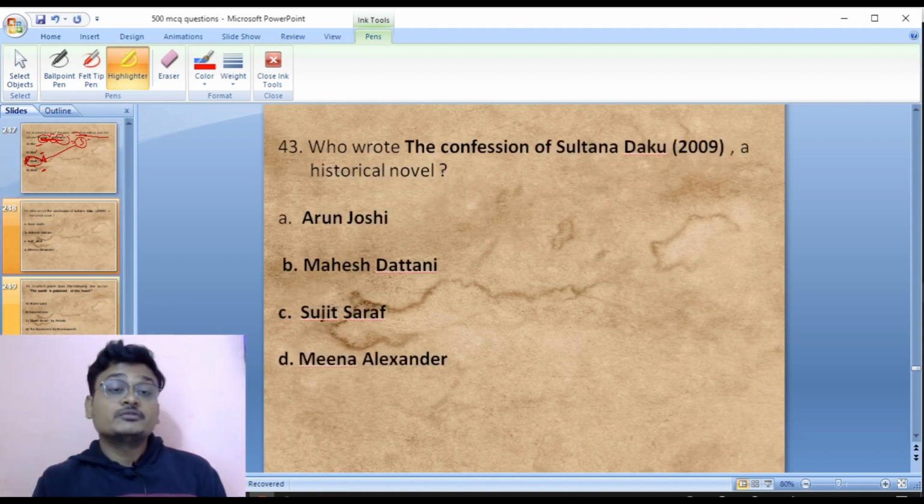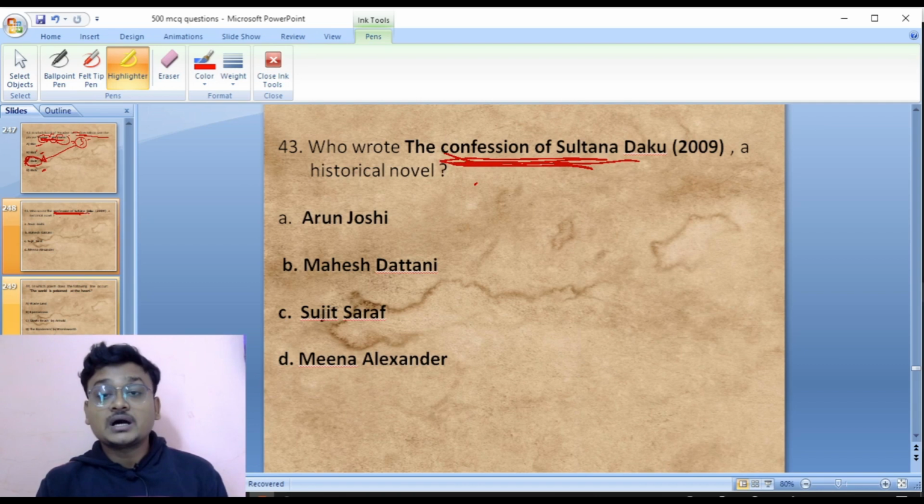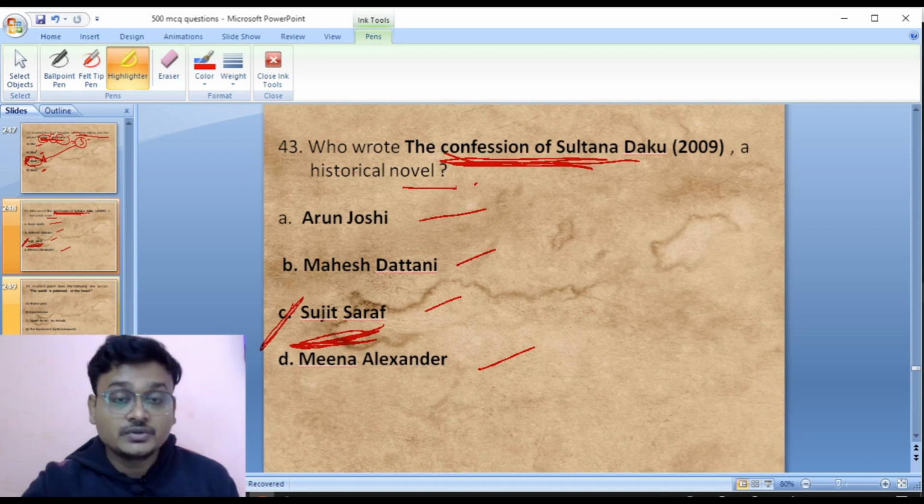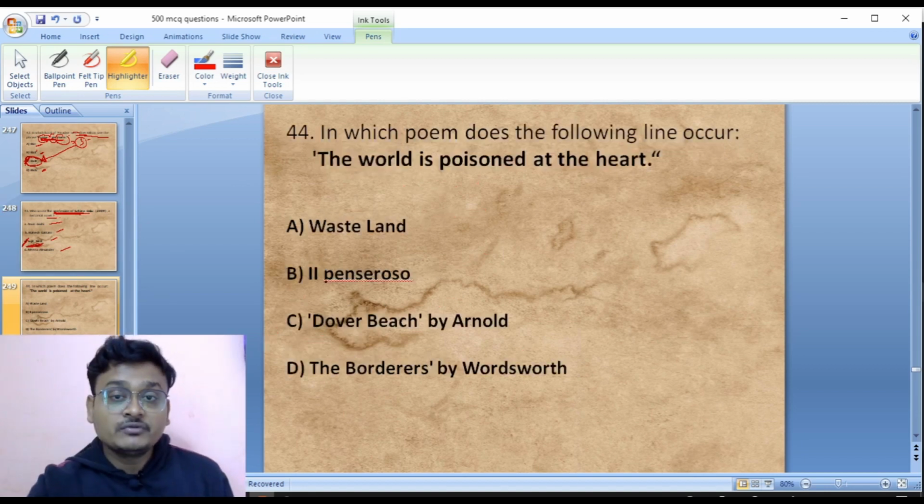Move to question number 43. Who wrote The Confession of Sultana Daku? The Confession of Sultana Daku, a historical novel, was written by whom? Arun Joshi, Mahesh Dattani, Sujit Saraf, Meena Alexander. So this was written by none other than Sujit Saraf. Okay, move to question number 44.